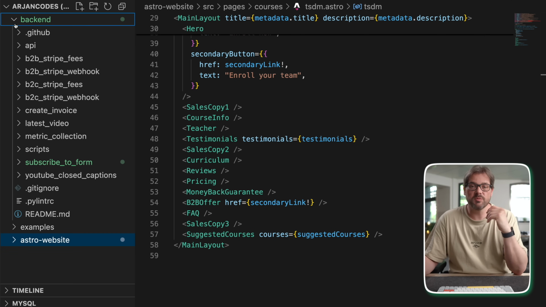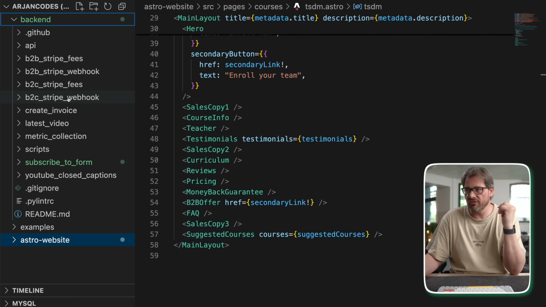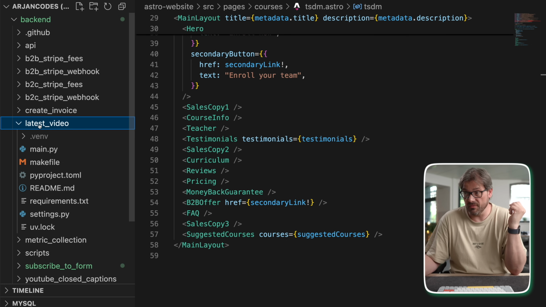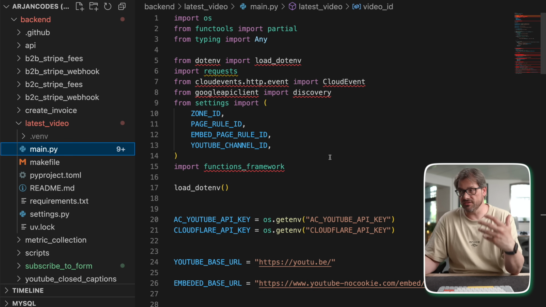So what we did is we put most of our automations in a single Git repository. It's called Backend, not a very descriptive name, but well, it works for us. For example, here I have my latest video automation, and very simply that's just a Python file that connects, in this case, two APIs, which is the YouTube API and the Cloudflare APIs.